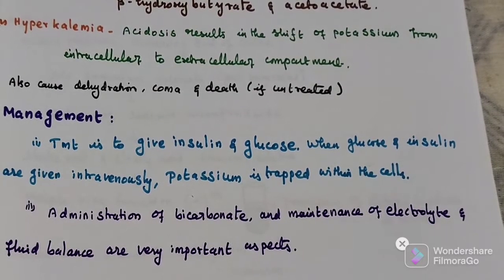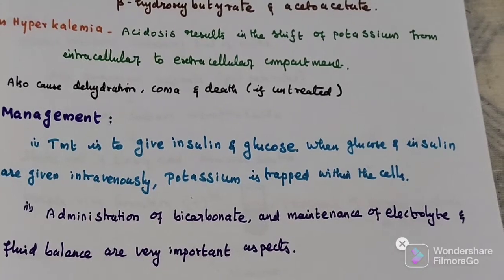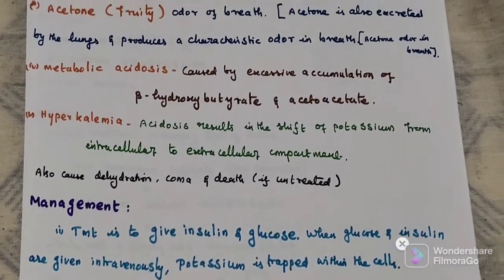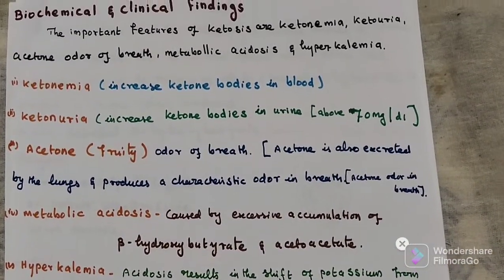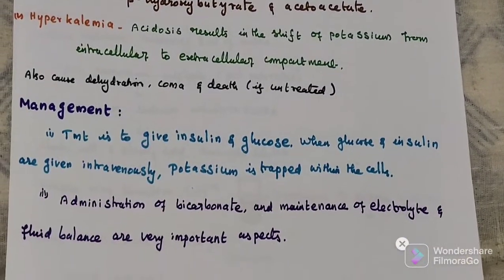So for treatment, we give insulin and potassium, then bicarbonate. Biochemical and clinical findings. Management.